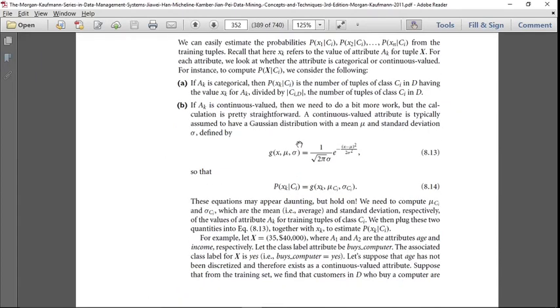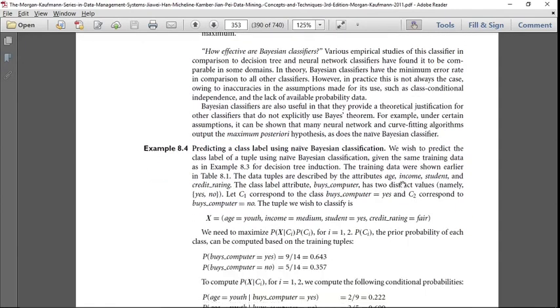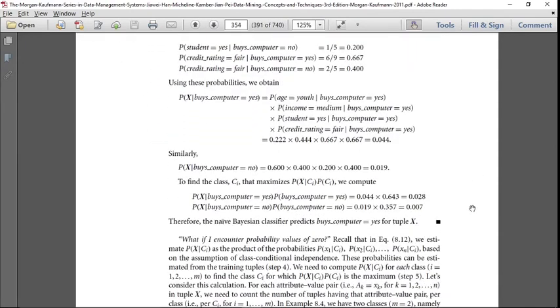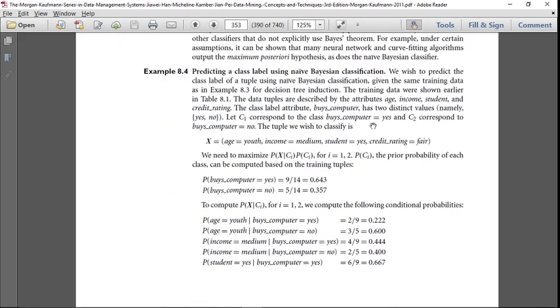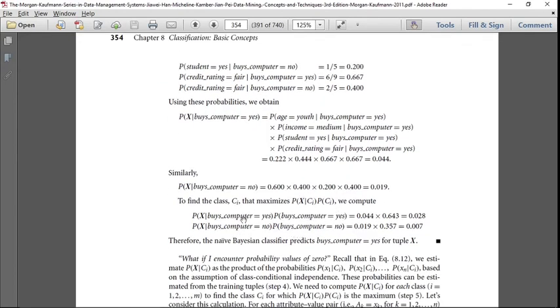So here you see, finally what is the situation? Buys computer yes has come to 0.44, and what is the probability of buys computer yes, the prior probability, which is 0.643. We calculated it at the beginning itself. Why are we calculating it here? Prior probability of yes, prior probability of no. The prior probability of yes is there, and the conditional probability of this is there. Yes multiplied, and this is this much. For no also the prior probability you calculated, this is this much.